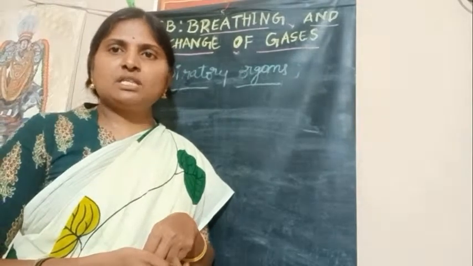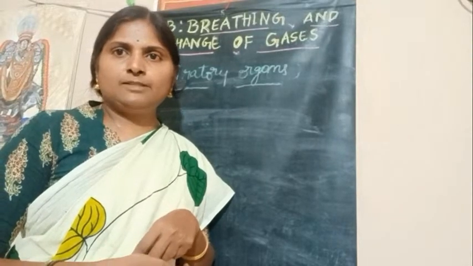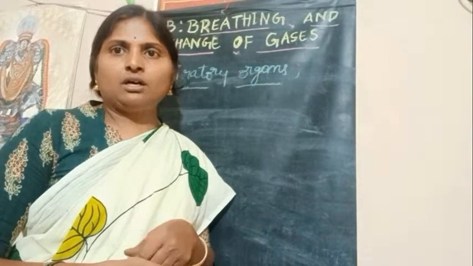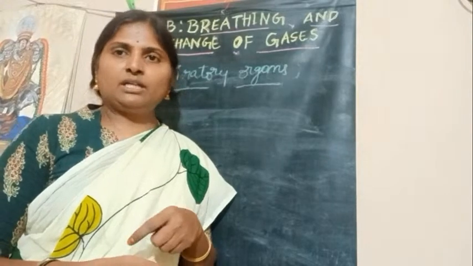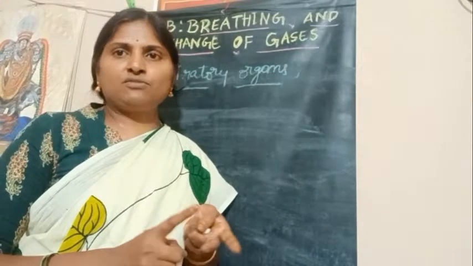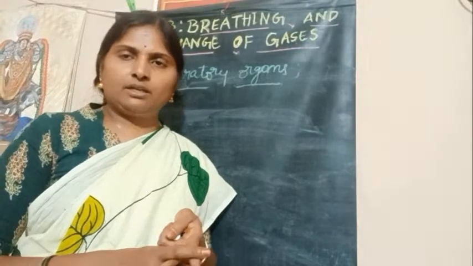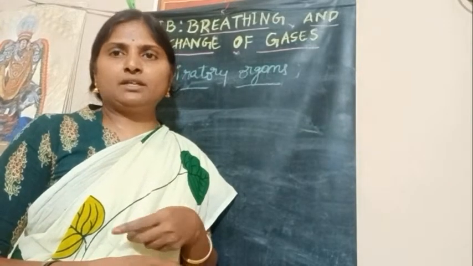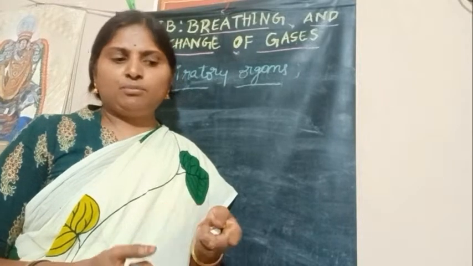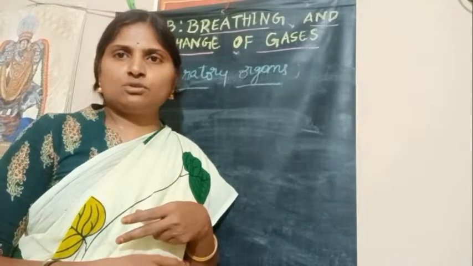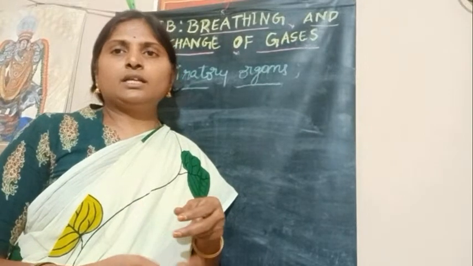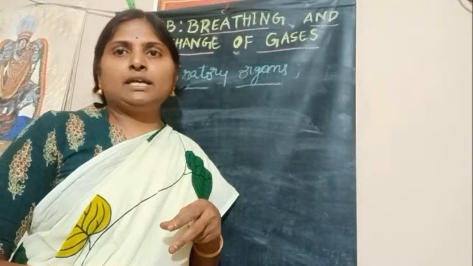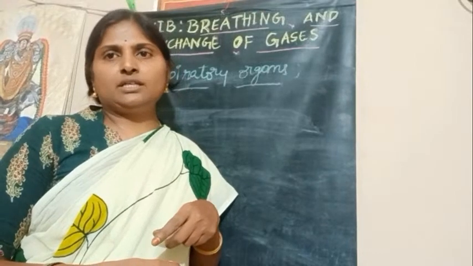And in echinoderms, there are different types of respiratory organs, such as the respiratory tree and papillae. When it comes to vertebrates, the first class is fishes. Fishes are completely aquatic organisms, hence gills are their respiratory organs. The second class of vertebrates is amphibia, which can survive both on land and in water. On land they respire through lungs or pulmonary sacs. In water they respire through their skin, which is also called cutaneous respiration.